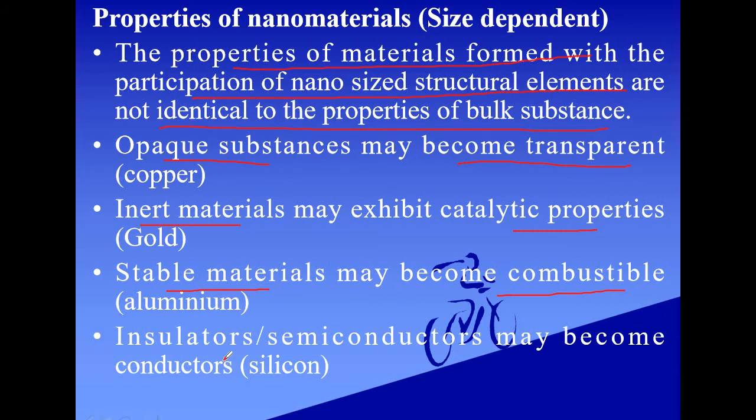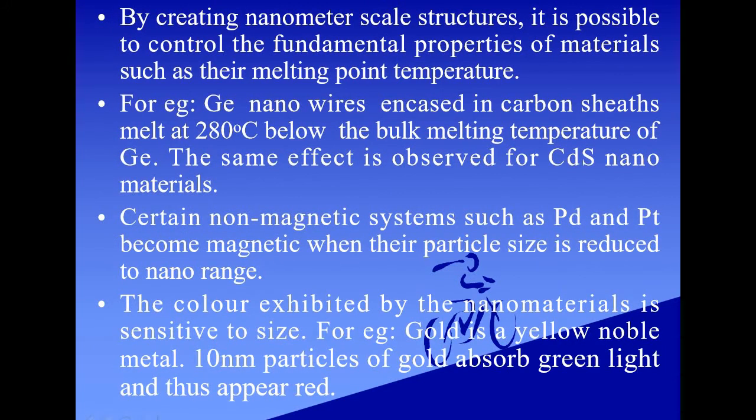Silicon is a semiconductor at room temperature, but it becomes a good conductor when it is taken to the nano range. Moving on, we can create nanometer scale structures, and by that it is possible to control the fundamental properties of materials such as their melting point temperature.